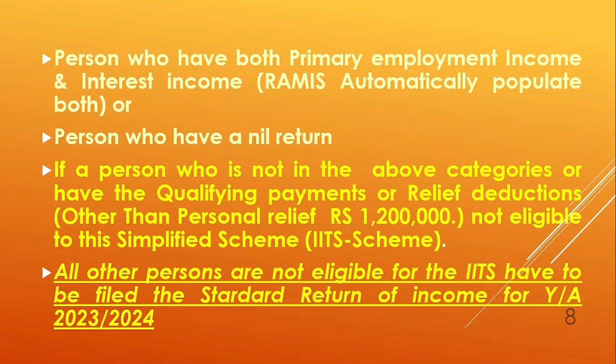All other persons, that means other than the primary employment income, interest income and nil return categories I explained, are not eligible for the IITS and have to file the standard return of income for year of assessment 2023-24.